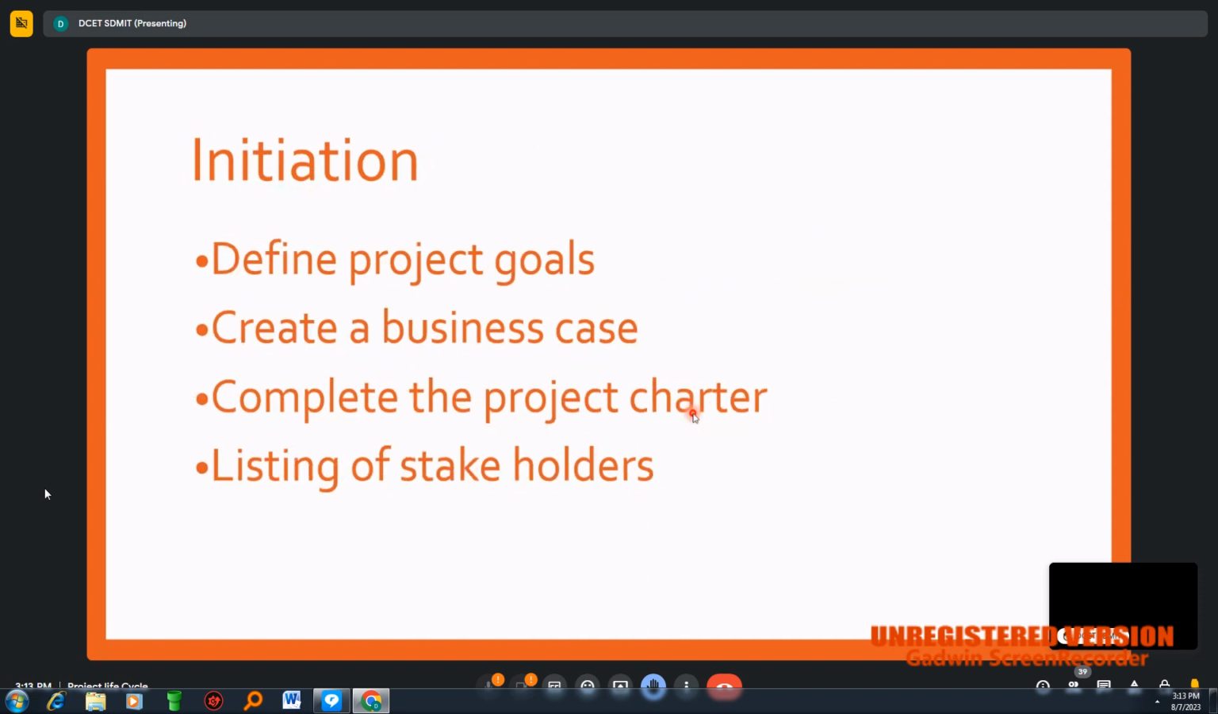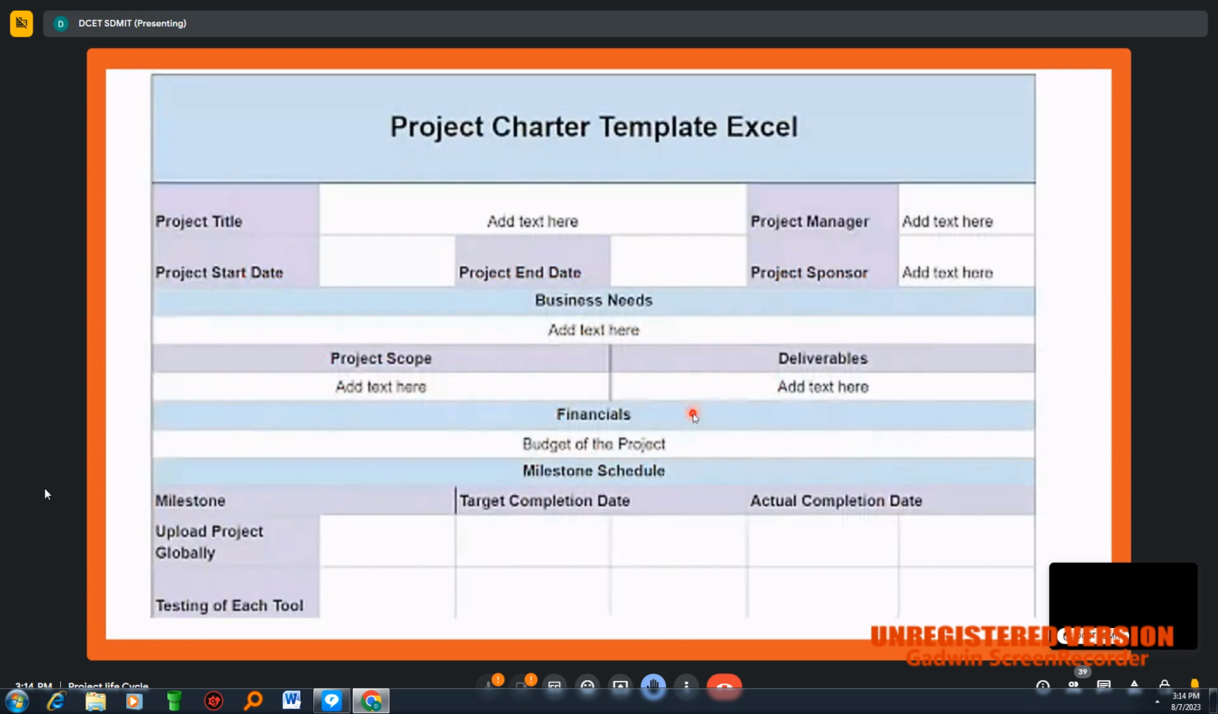So in the initiation stage, we need to prepare this complete project charter. You can just go through this. This is a typical template of the project charter. Here we have different aspects. You can see what the title of the project is, what the project starting date is, what the end date of the project is, who the project manager is and who the sponsor is. Likewise we have some other things here, that is, what the scope of this project is and what the deliverables are.